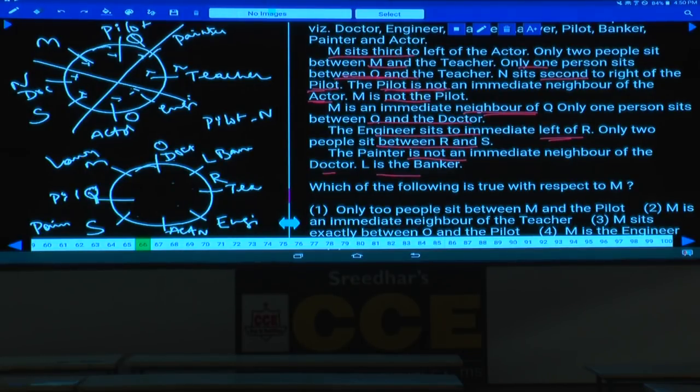Next one is O is the doctor, and the banker is L. R is the teacher, and engineer. And engineer, who is that person here? Engineer? Yes, tell me who is the person left over? P is the person left over, and P is an engineer.